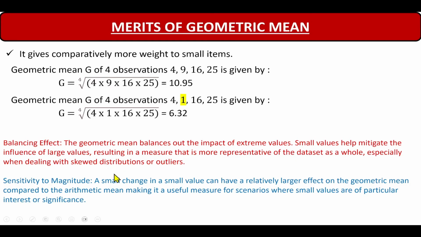Okay, and what is the second merit? The second merit or the advantage that we get is this small change causes a large effect on the geometric mean. Okay, what does this mean? This means that this small value is going to play a lot of significance in the calculation of geometric mean. And where is this important? This is important in scenarios where small values have got large significance. Okay, in data science, if there are some small values whose change you have to monitor while giving it a lot of importance, in such cases you are going to use geometric mean because it is sensitive to magnitude. Remember this, very important in the field of data science.